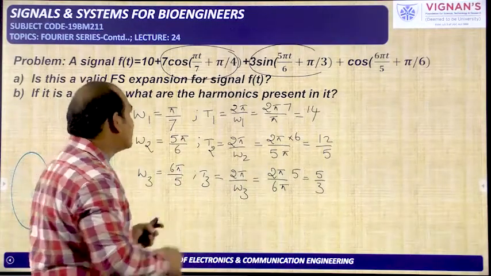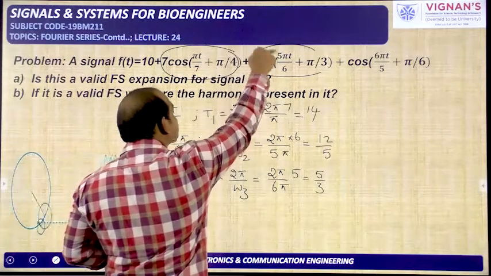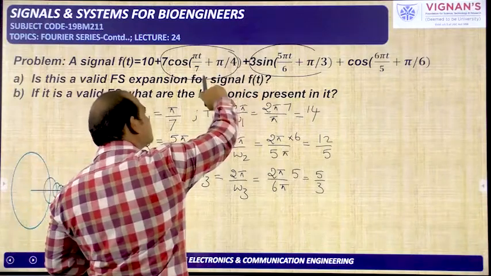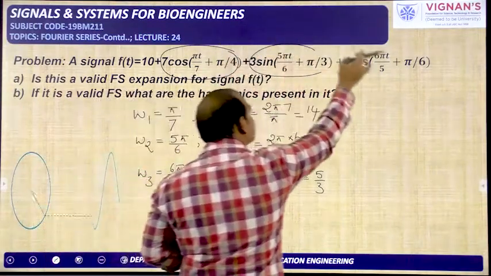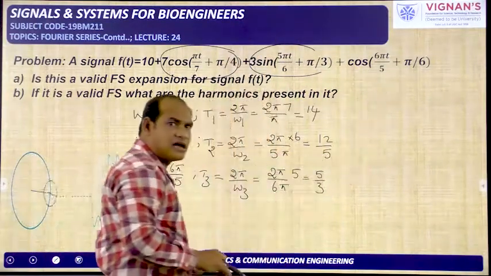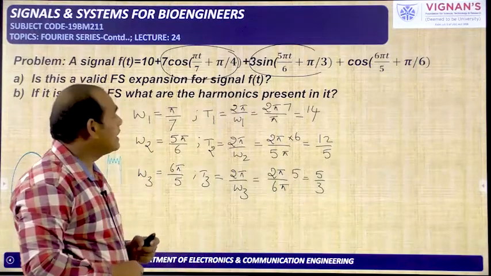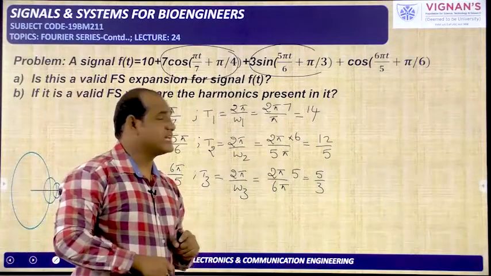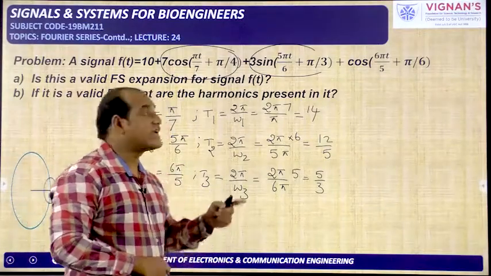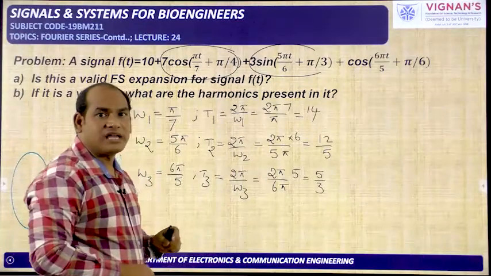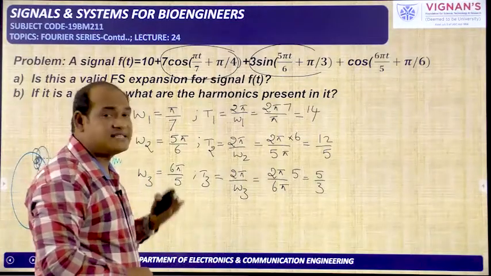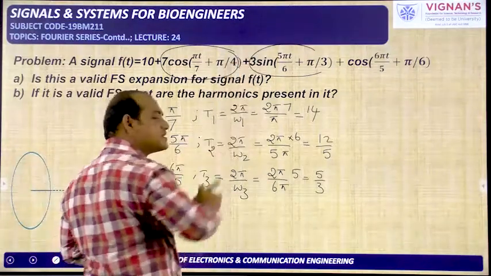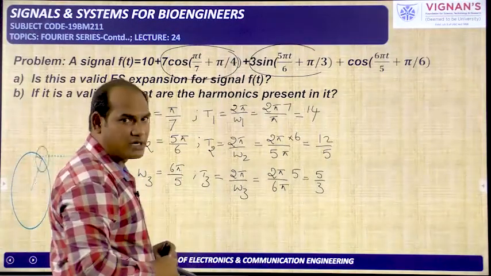Now we need to know whether the combination of these terms is periodic or not. If the first two combine periodically, then we check whether that combination with the third term is periodic. Already we know the procedure. The condition to say the combination of any two periodic signals is periodic is that we take the ratio of the time periods of these two signals. If the ratio is a rational number, then this combination is a periodic signal. That approach we are following now.